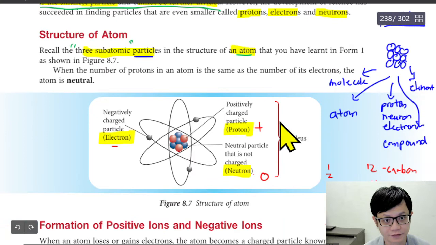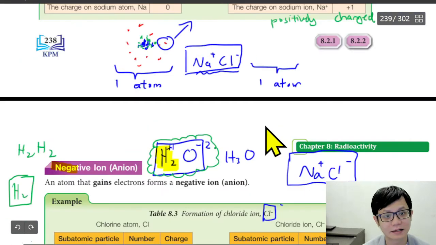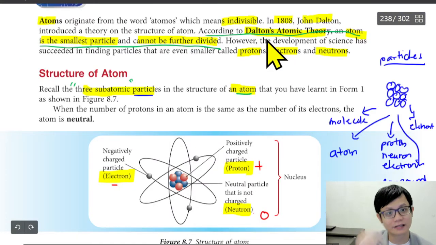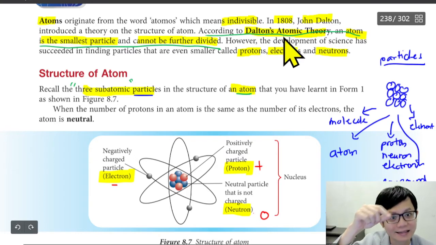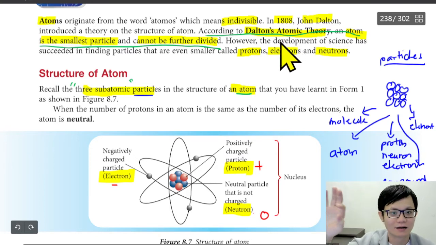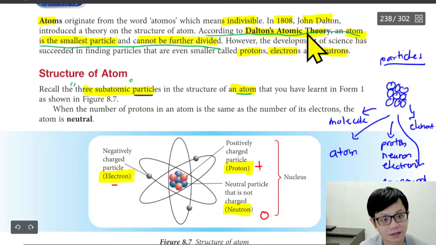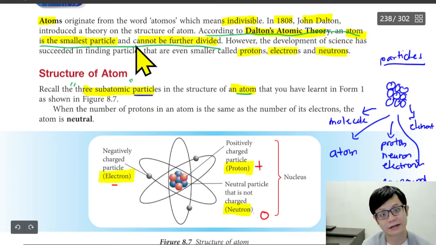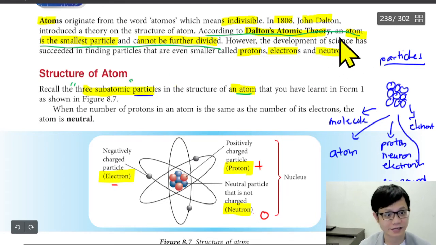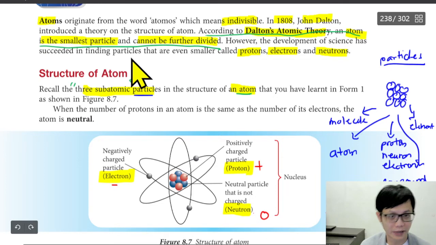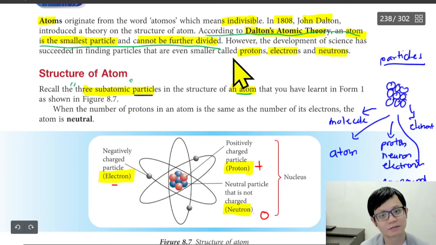You cannot cut it already. That's why in science they say according to Dalton. They don't just say atom means blah blah blah. They say according to Dalton, because nowadays people don't accept this definition, because some atoms can be divided.